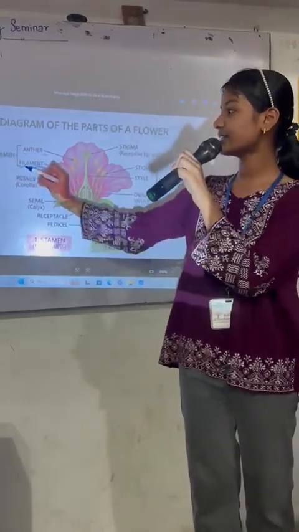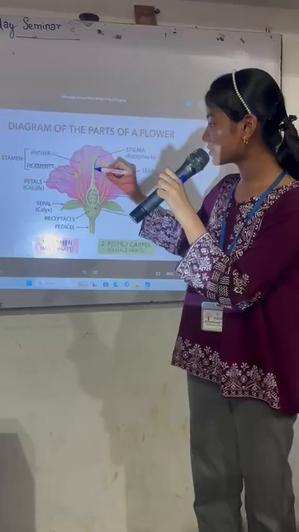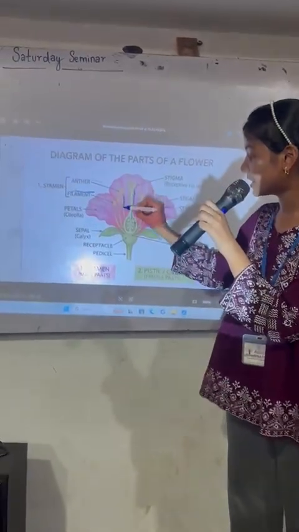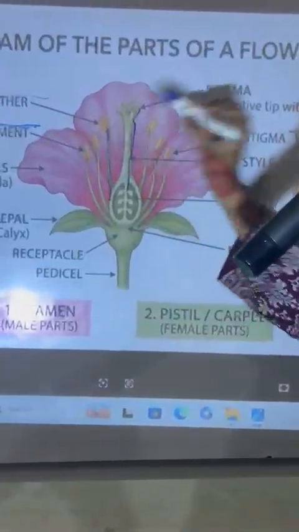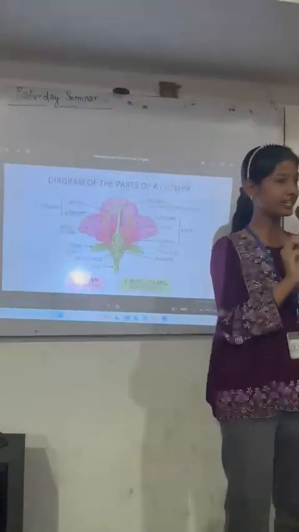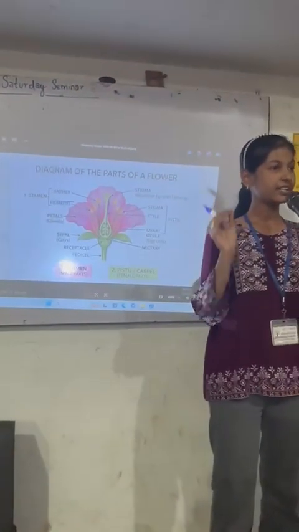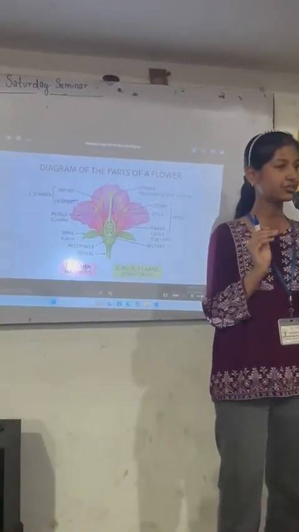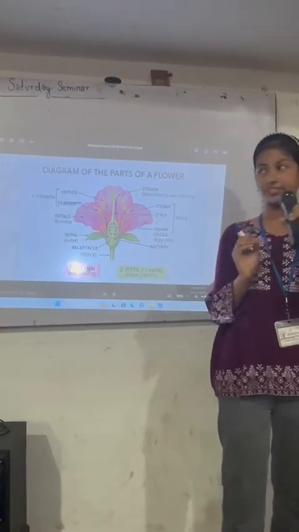And the other one is the filament. This part of the flower is known as the filament. When the anther and the filament come together, they are called the stamen. It is also known as the androecium. It is the male reproductive part of the flower.